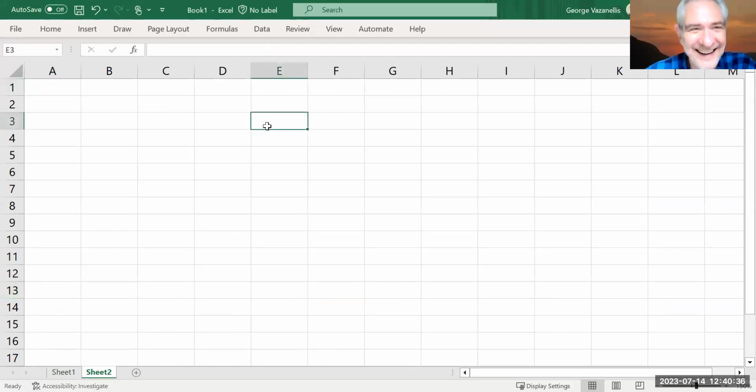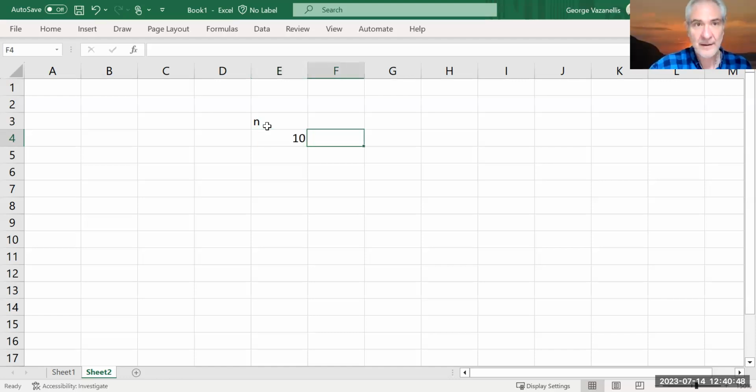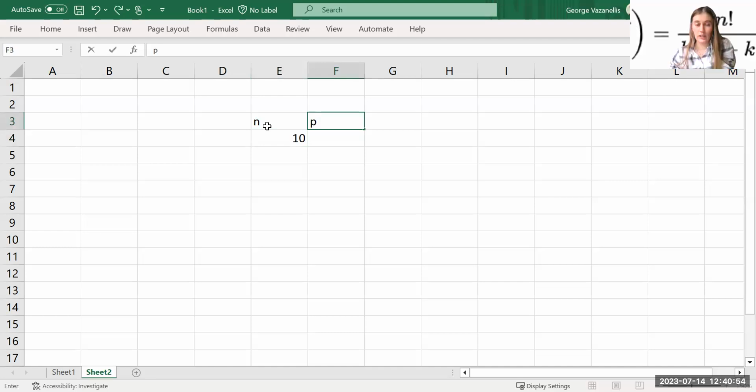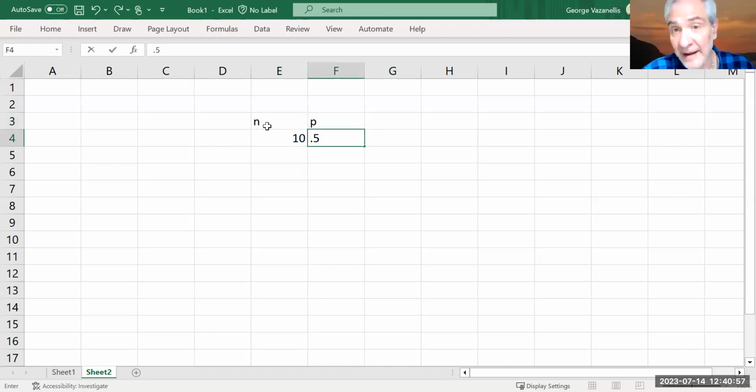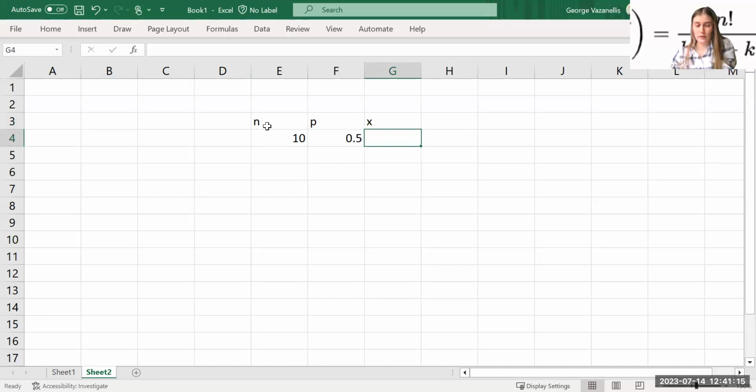All right, so again, we're going to label what n is, because n doesn't change. That's the number of trials. So let's say for our case it's 10. Let's do a probability of success. We'll call it lowercase p, and say that for right now it's 0.5. Not a very good free throw percentage, but that's okay. We'll say that x represents how many successes I can have. So the smallest amount of successes is how many? Well, if n equals 10 and p equals 0.5, then x will have to be 5.